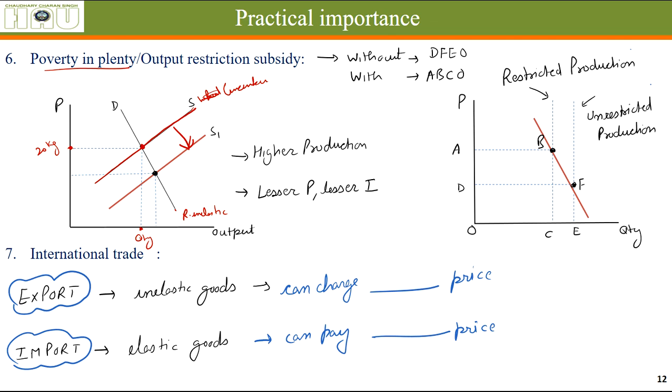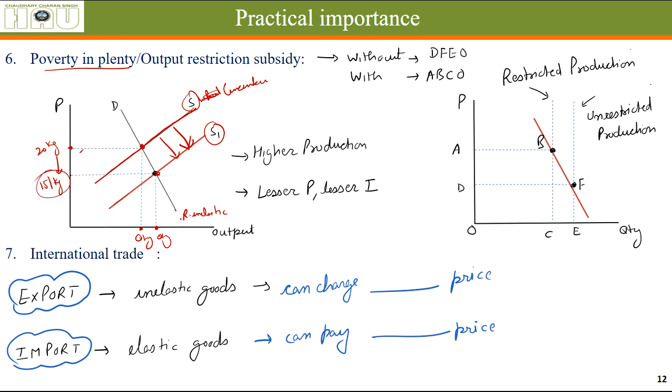The insect pest attack was very low. That's why they didn't need to spend much on inputs, but still they got a good harvest, and the supply increased from S to S1. Due to higher supply and inelastic demand, the price reduced to 15 rupees per kg. The quantity demanded did increase due to the reduced price. Many more people were able to buy these things.